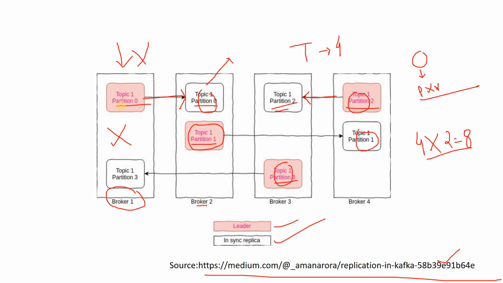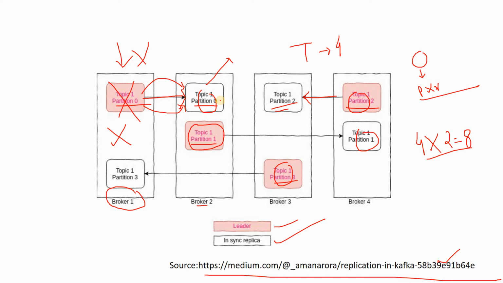But in broker 1, this is basically the leader, which is serving all the read and write requests. And this is basically just for replication. We are replicating the data in this particular partition. Okay. And suppose the broker goes down, then the leader itself is down. So what will happen?